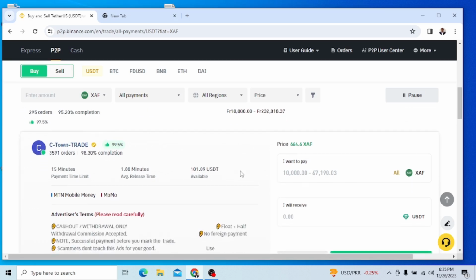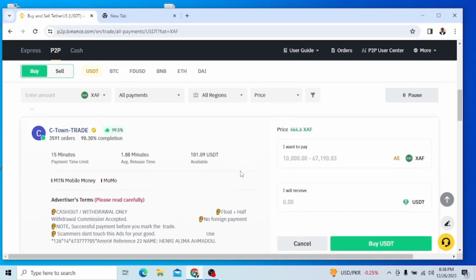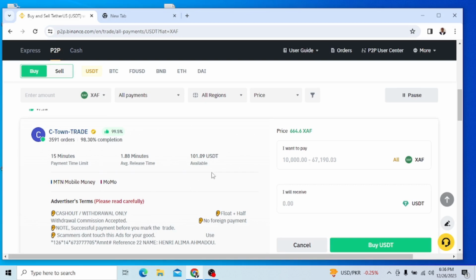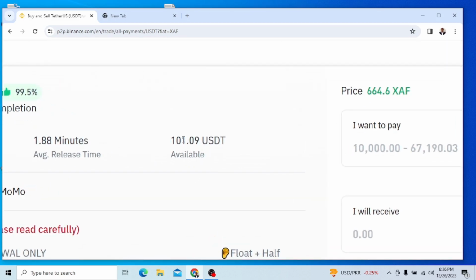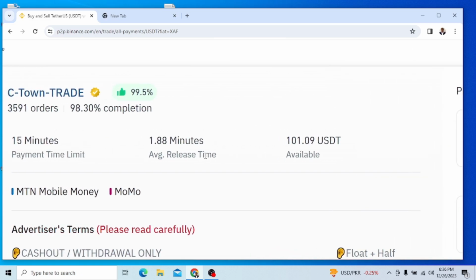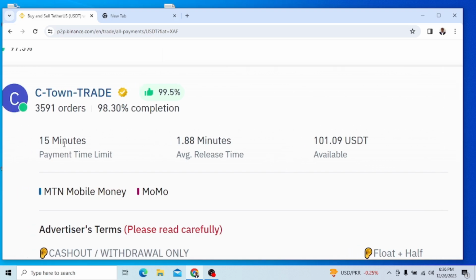Perfect. Now, once we choose buy, you see that all the information of C-Town trade opens up here. The first thing I want you to know is he tells you that he has 101.09 USDT available. He already makes you understand. Remember, let's say we want to buy 100. It means we can buy here because he has enough to sell to us. He tells you there is a 15-minute payment time limit. It means after 15 minutes, the transaction will fail. The system did this because they want to avoid fraud and thieves. It means after 15 minutes, if it fails, you have to redo the transaction again.